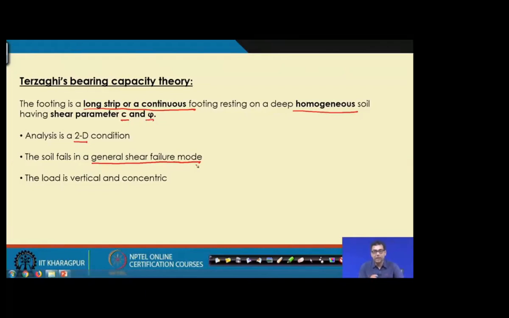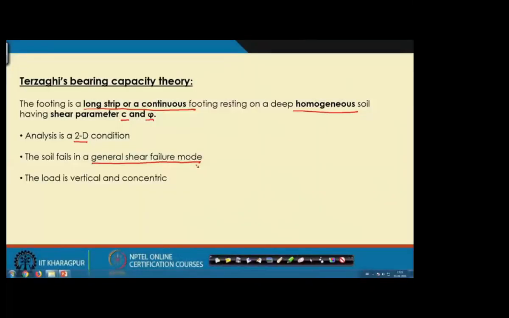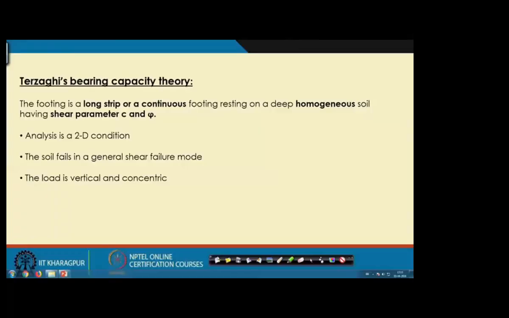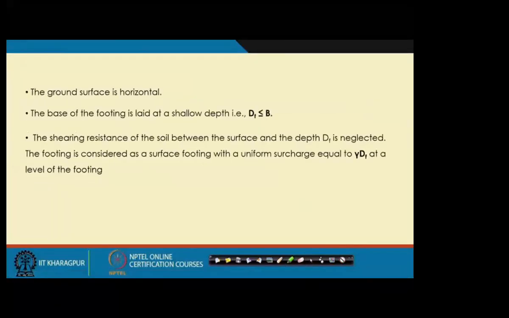Another assumption is that the soil fails in general shear failure mode. So this theory is originally developed for general shear failure mode, and the load is vertical and concentric. That means the load is vertical and acting on the center of the footing. These are the assumptions of Terzaghi's bearing capacity theory.